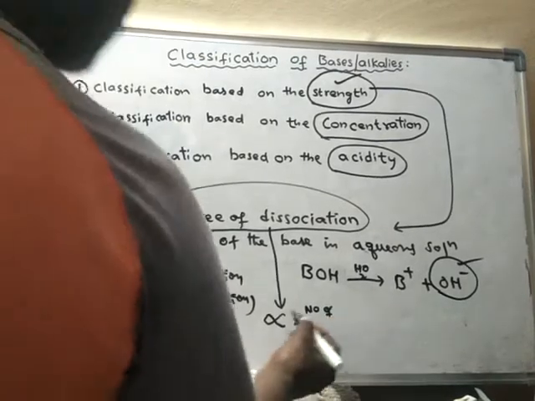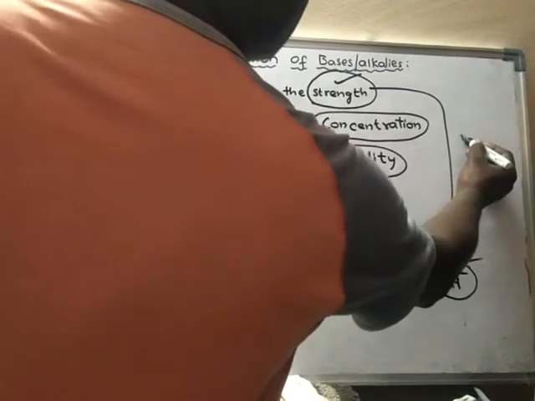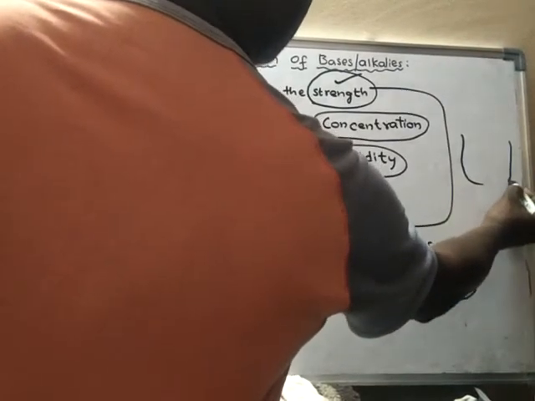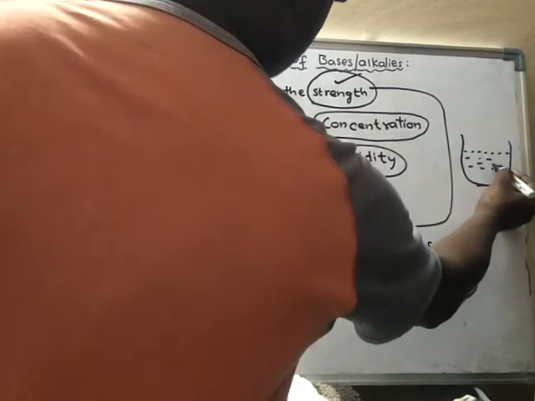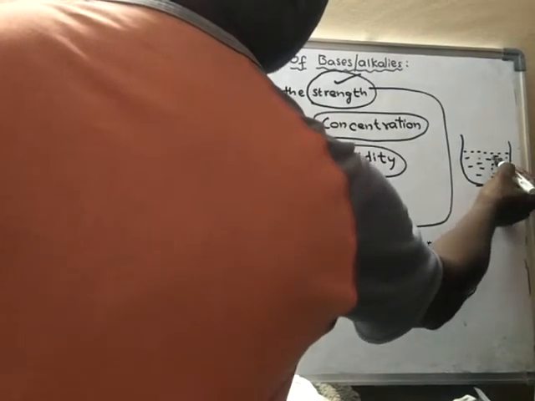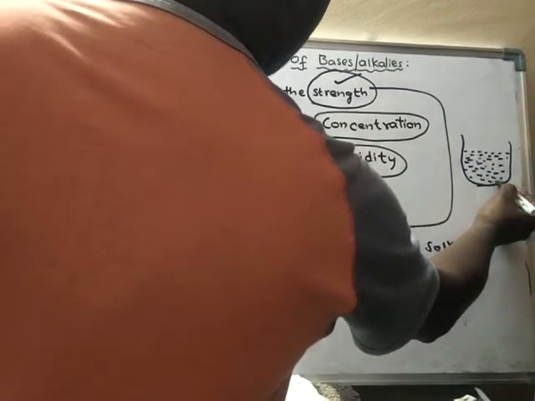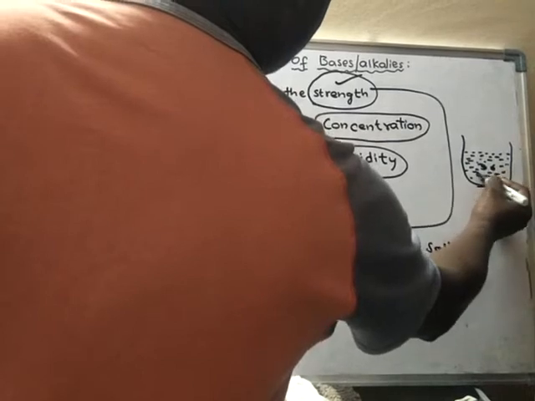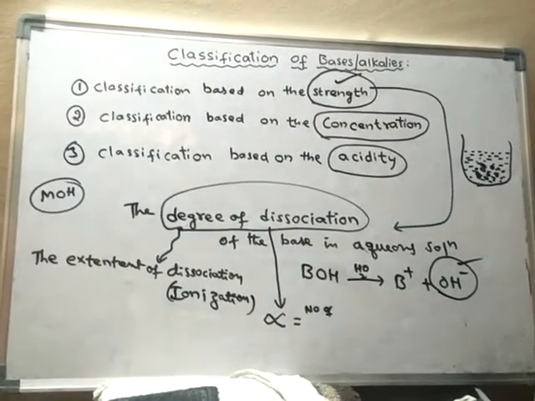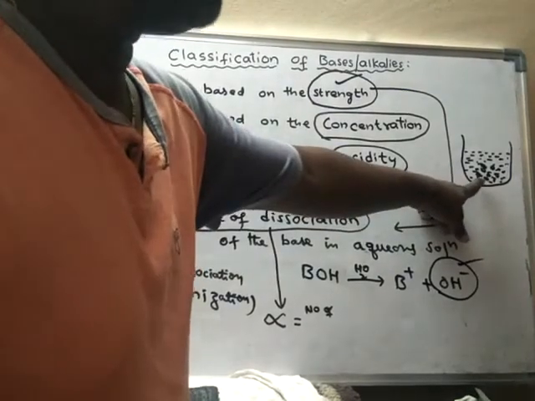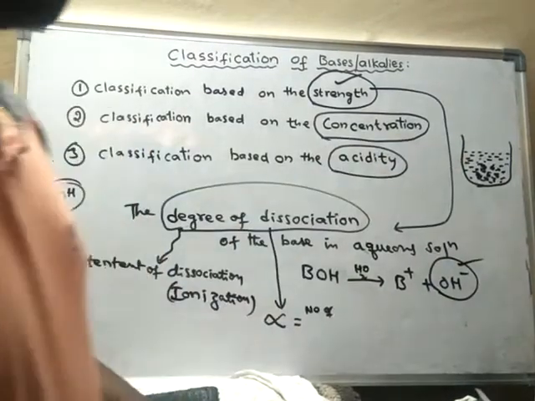See, one thing before learning this. Suppose I have taken some water, and into that water I have added some alkali. So this alkali will break down into ions in water.